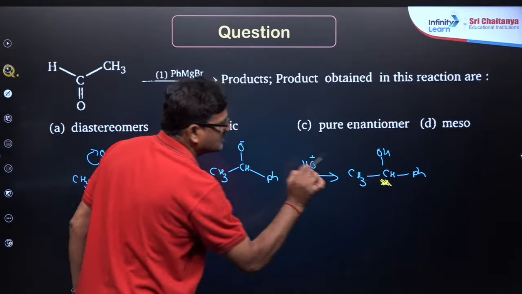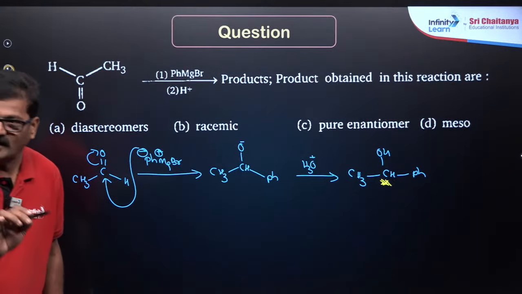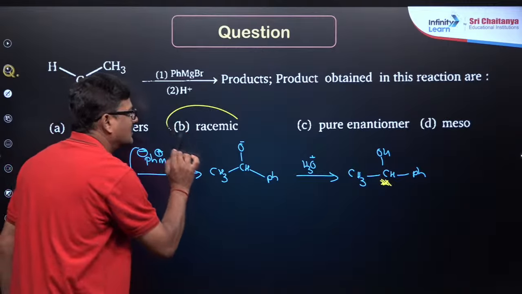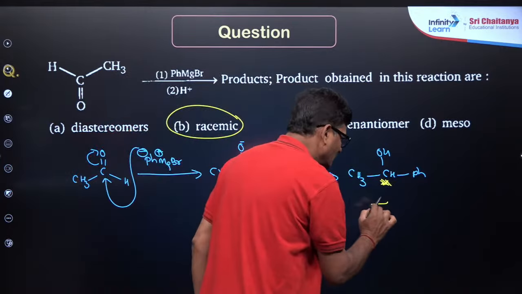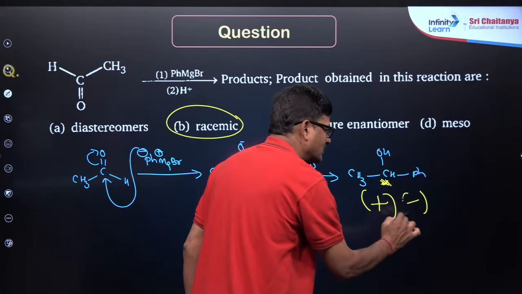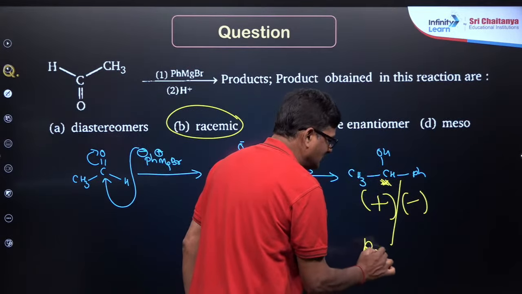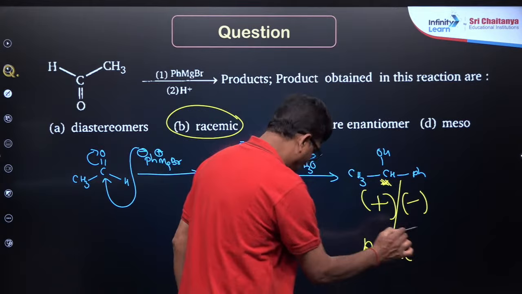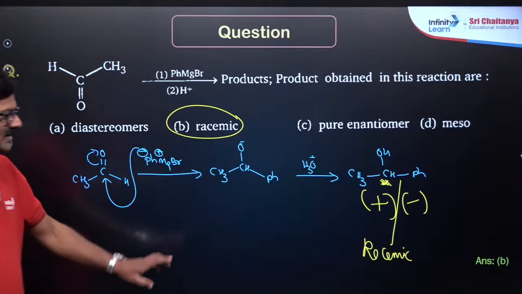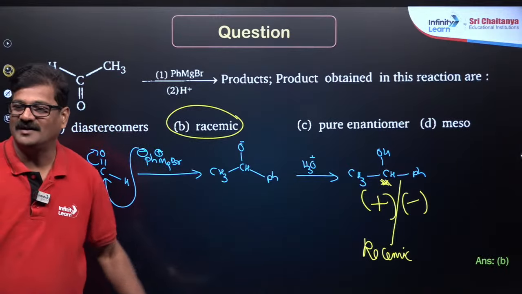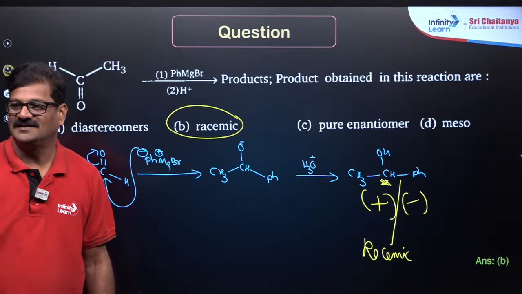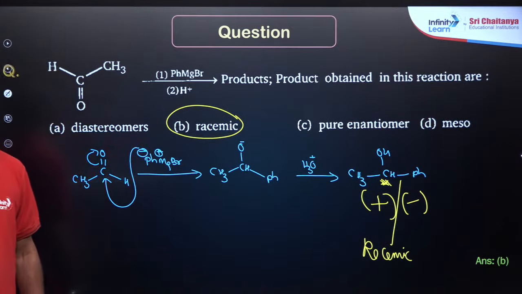So a new chiral center is generated. Whenever a new chiral center is generated, the compound is supposed to be a mixture of plus and minus. It is a racemic mixture. The answer for this question is going to be B. Any doubt? That's fine.